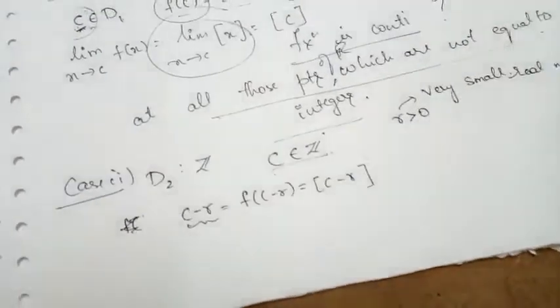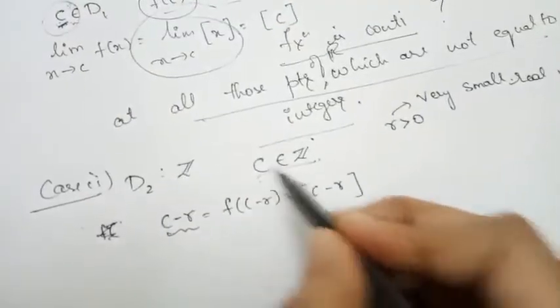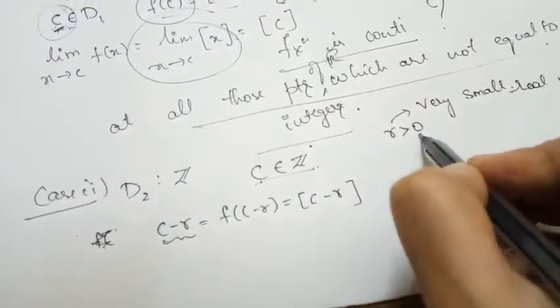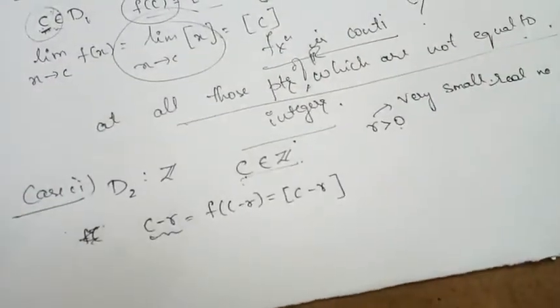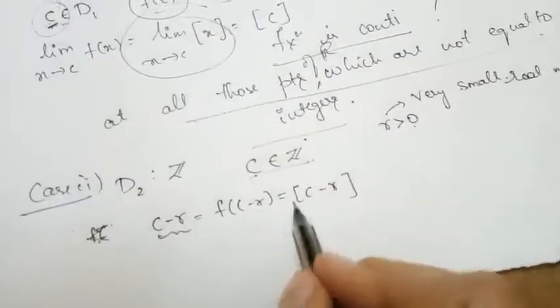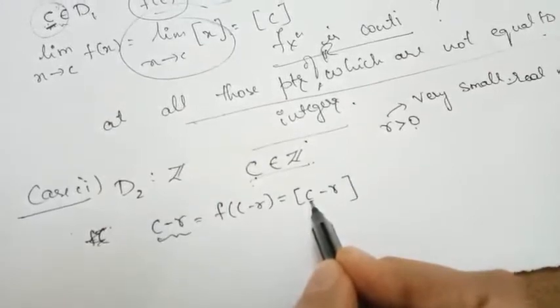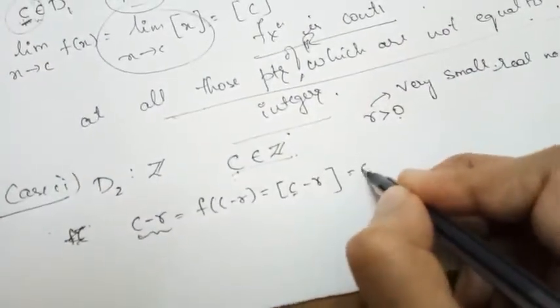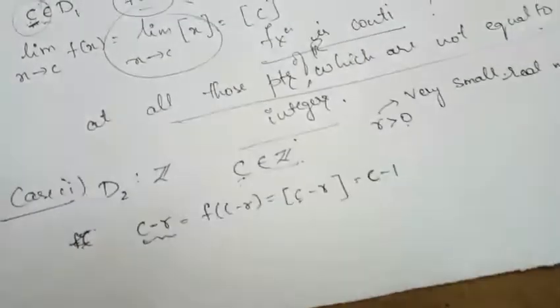Box C minus R means clearly C was a real number, from which I have subtracted a very small value like 0.0001. So C minus 0.001 means the value becomes something smaller than this integer. So that value will be equal to C minus 1.